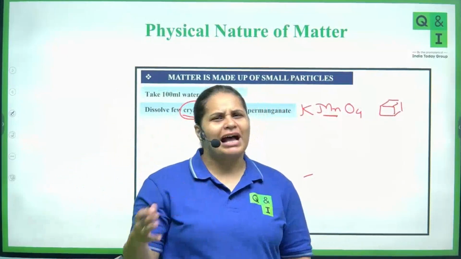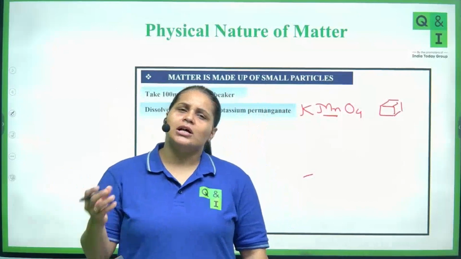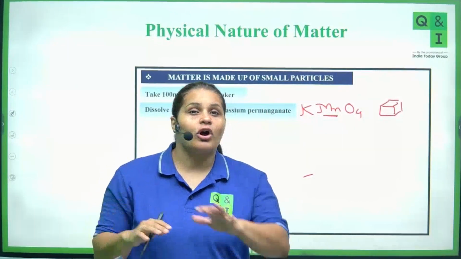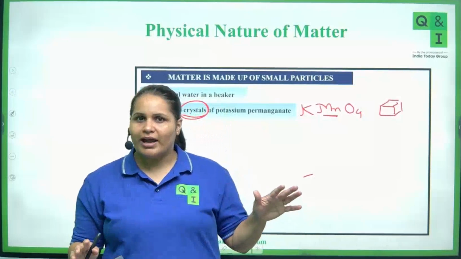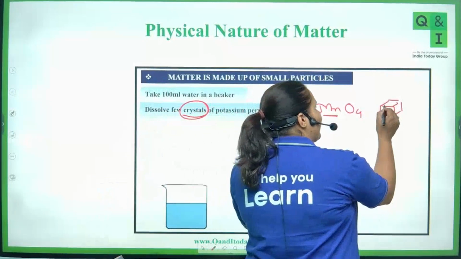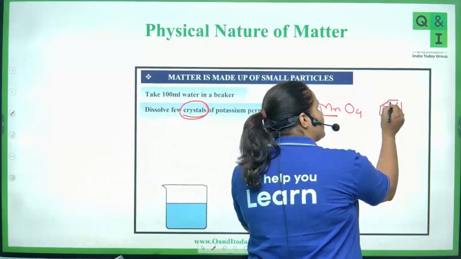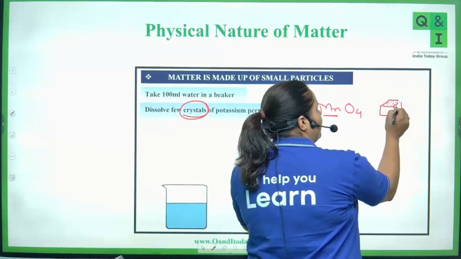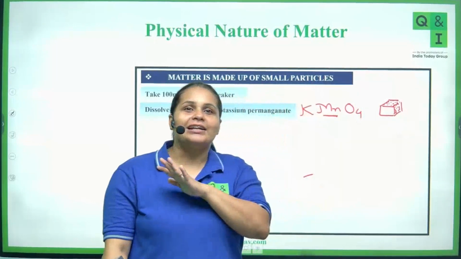Particles like atoms, ions, or molecules are arranged in a regular pattern, not randomly in a disordered way, but in a regular ordered manner. So when I say potassium permanganate, the particles are arranged in a regular pattern. Fine, like this. They are not randomly present.